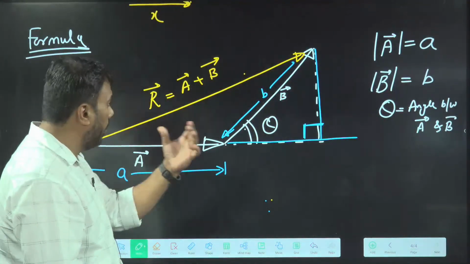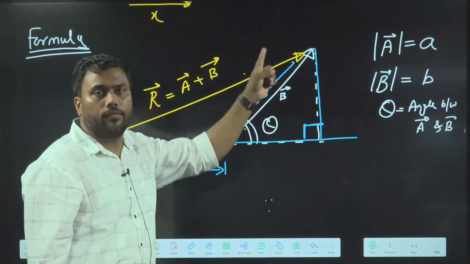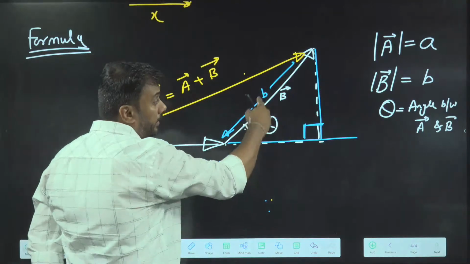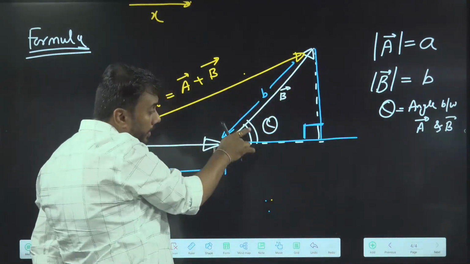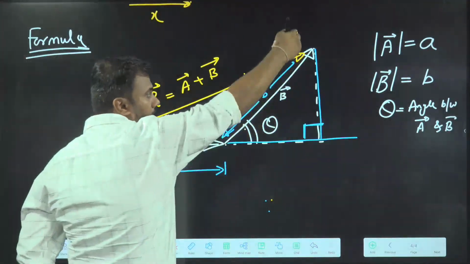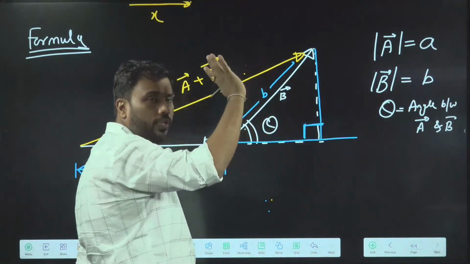Okay. Now, see, this is a right angle triangle. Please now understand this is a right angle triangle. In front of 90, this is the hypotenuse. In front of theta, this is called the perpendicular.